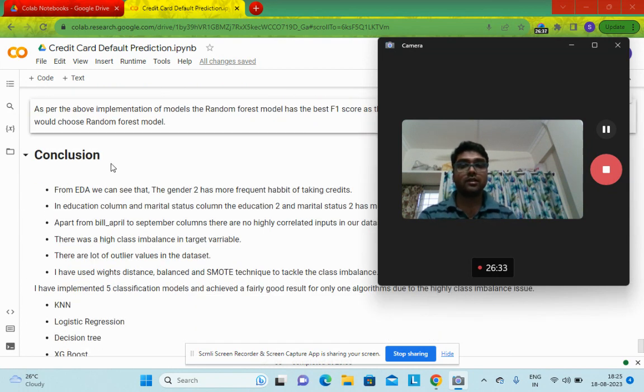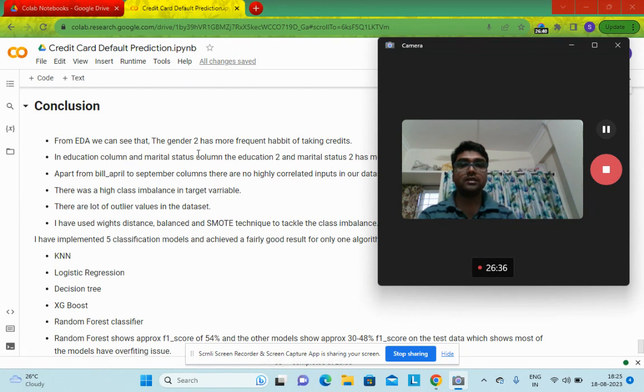Now comes the conclusion from the EDA. The gender column has two values, 1 and 2, and gender category 2 has a more frequent habit of taking credit. In the education column and marital status column, education 2 and marital status 2 also have more habit of taking credit. Again, apart from the billing to September columns, there is no highly correlated data, as I have already said.